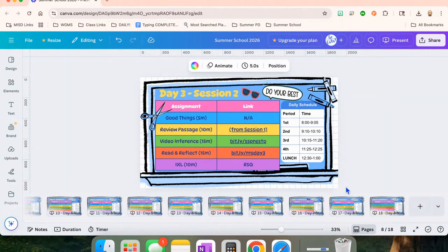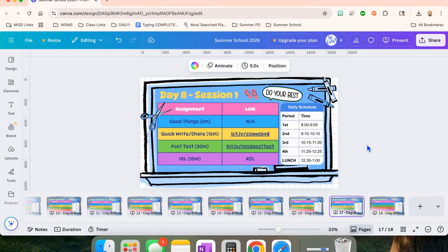On day 8, the last day of summer school, we'll be doing good things and a quick write and a post test. Okay, the post test, instead of doing the reading passage we usually do, we'll do the post test, and there's the link.